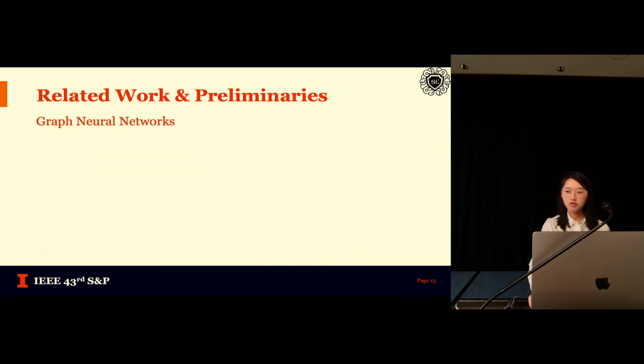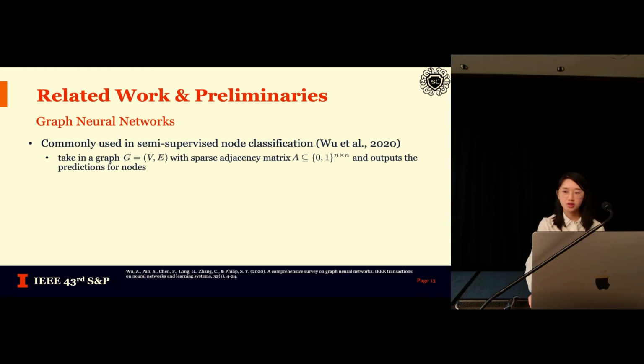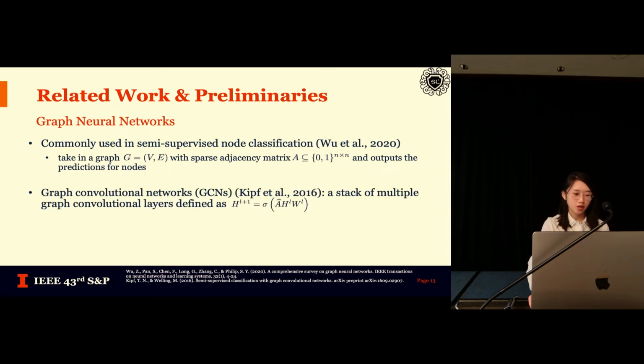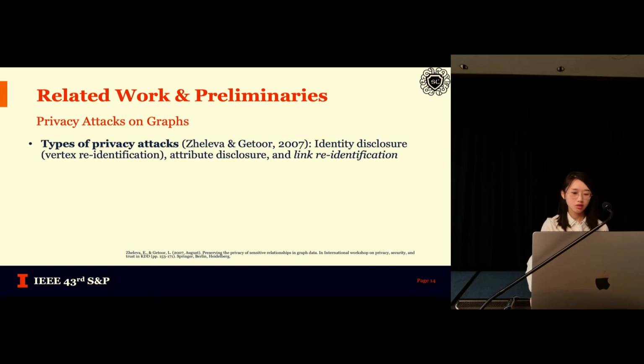Let me first provide a quick recap of the related work and the preliminaries. Graph neural networks are widely used in semi-supervised node classification. They take input represented by nodes and edges and output the predictions for nodes. And the graph convolutional network is one specific type of graph neural network that uses the graph convolutional operator as the aggregator. In the literature, there are mainly three types of privacy attacks on graphs. They target different components. Here, our focus is the link re-identification attack that targets the edges.